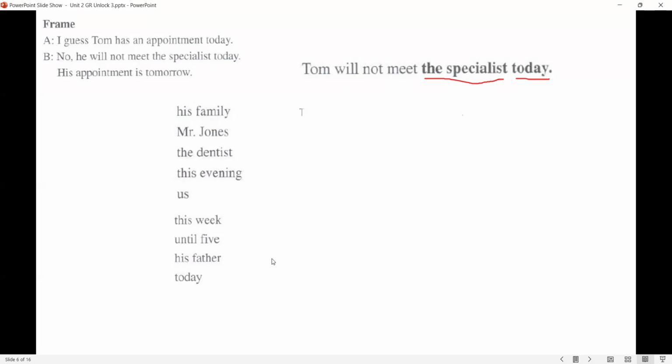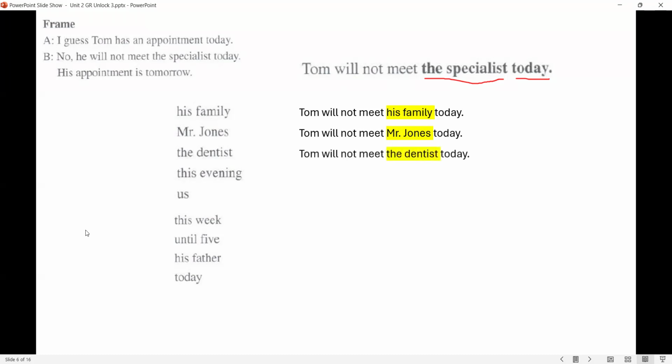All right. Tom will not meet his family today. Mr. Jones. Use Mr. Jones in this sentence. Tom will not meet Mr. Jones today. The dentist. Tom will not meet the dentist today. This evening. Tom will not meet the dentist this evening.